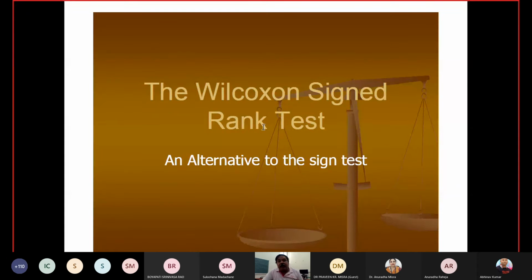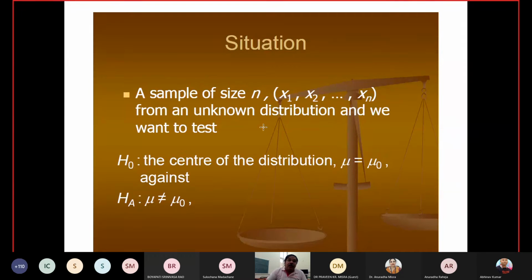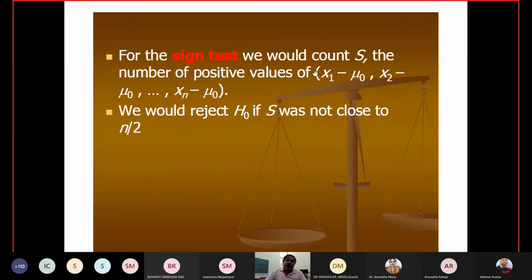Wilcoxon, an alternative to the sign test. Take a sample of size n, x1, x2, ..., xn, from an unknown distribution, and we want to test H naught: the center of the distribution, mu, is equal to mu naught, against mu is not equal to mu naught. Now, the center of the distribution means the median. For the sign test, we would count S, the number of positive cases. But here we reject the H naught if S is not close to n by 2.